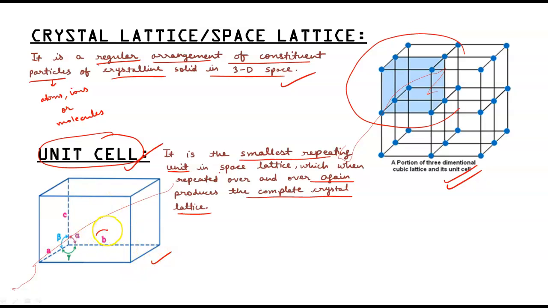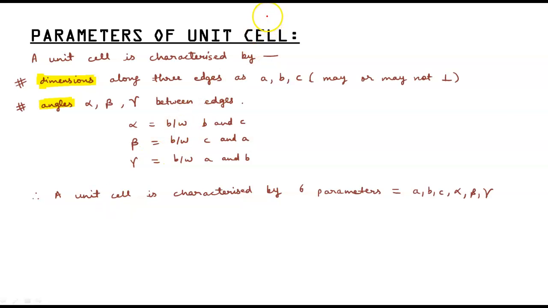Here we have edges a, b, c and angles alpha, beta, gamma, which we'll study next. We have learned what a unit cell is: the smallest repeating unit that makes the whole crystal lattice or space lattice. Here are the parameters by which we can study the unit cell. A unit cell is characterized by two parameters: first is dimensions and second is angles.